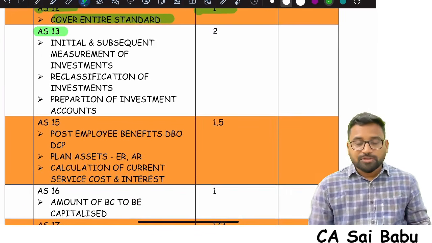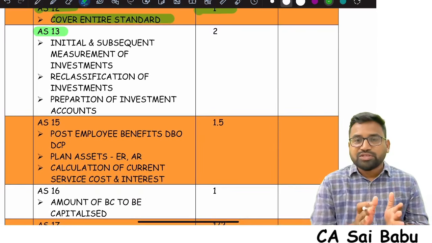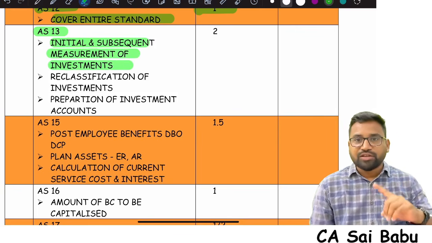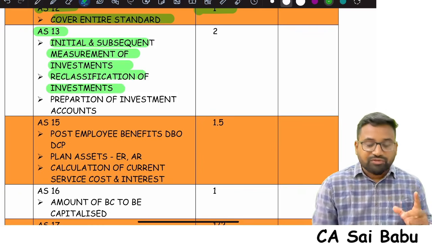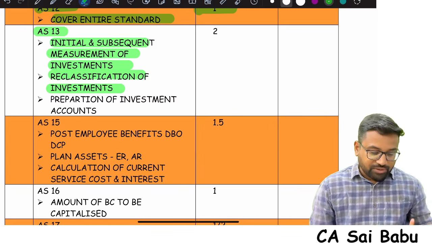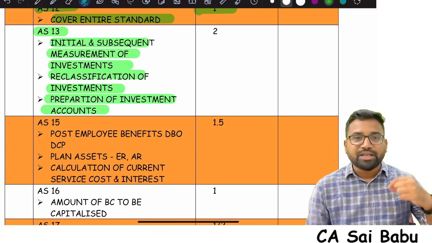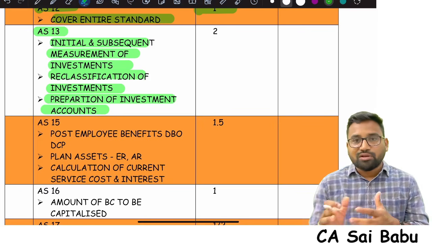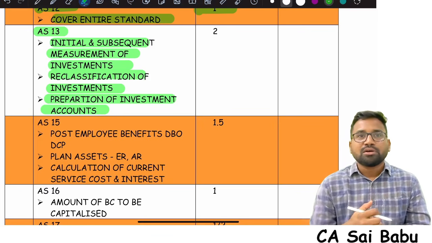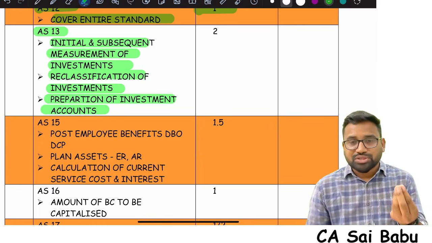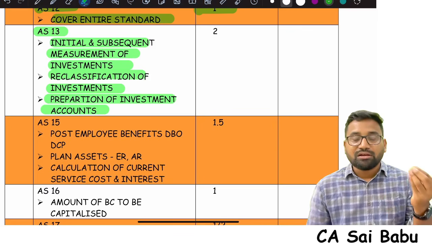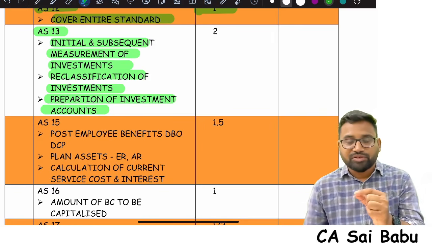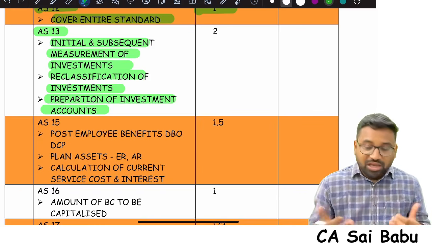AS13, sir, investment accounts. When it comes to investment accounts, how investments will be initially measured, as well as subsequent measurement of investments. Very, very important. Current investments, long-term investments, and also reclassification of investments. This is one area they're quite frequently testing from AS13. And also learn how to prepare an investment account. I observed most of the students are leaving out investment account preparation. They're covering the standard, but they are not solving any question relating to investment account preparation. There is a possibility that they may ask a question relating to investment account preparation, especially variable income investments. So please see one variable income investment question, one fixed income investment, cum-interest, ex-interest concept, like that. Maybe a question comes.